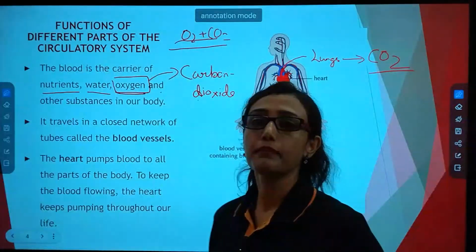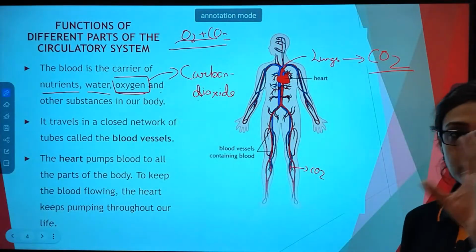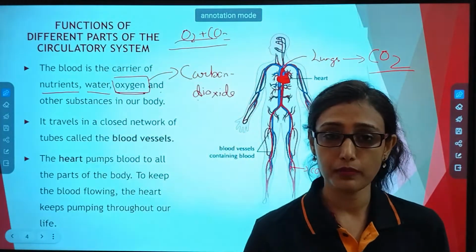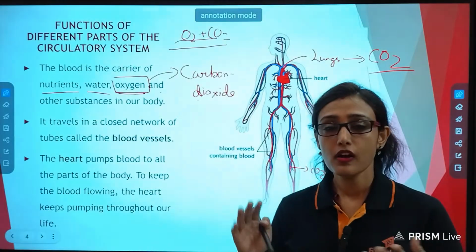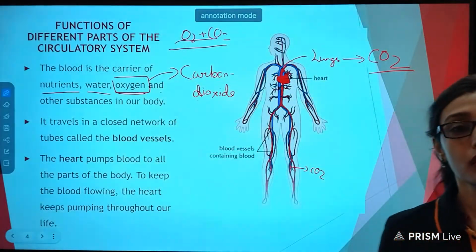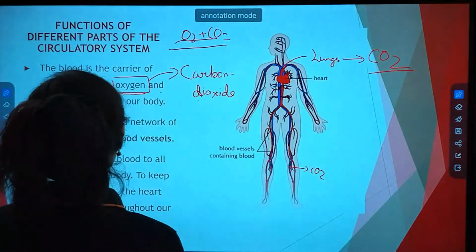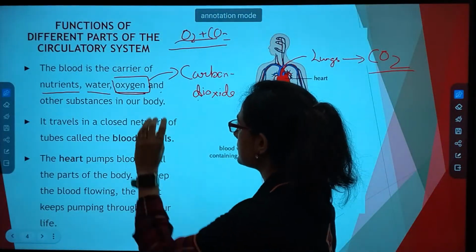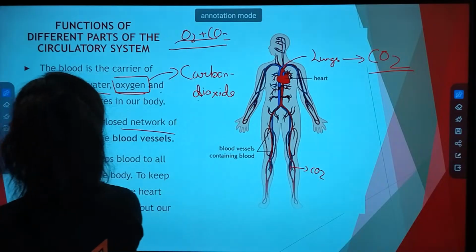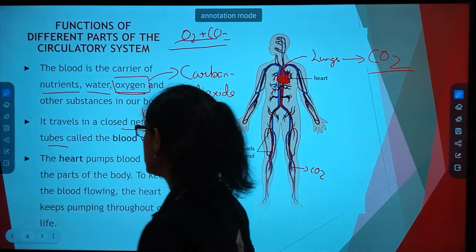So that is why blood keeps circulating throughout our body 24 into 7 into 365 days from our birth, even before our birth when you are in your mother's womb. From that time the heart starts pumping, and this pumping goes on till you die. Okay. Now next, it travels in a closed network of tubes called blood vessels. Closed network of tubes means ultimately pipes. This I have already told you.